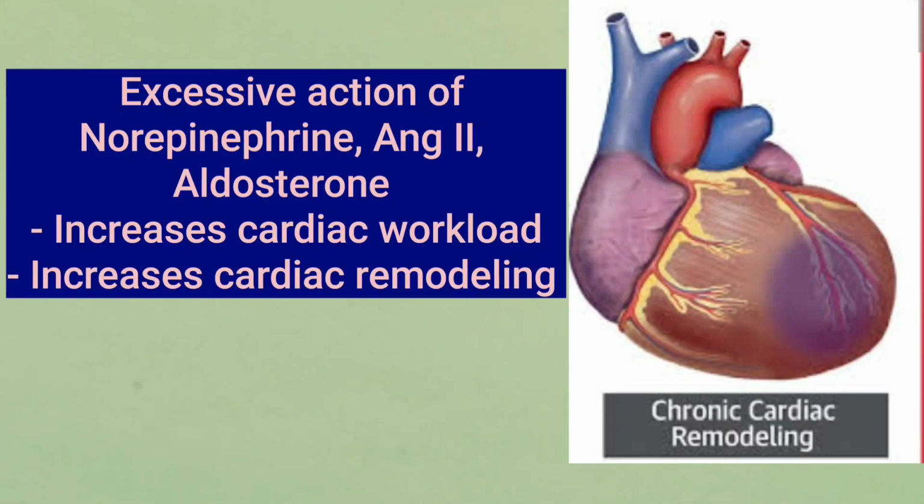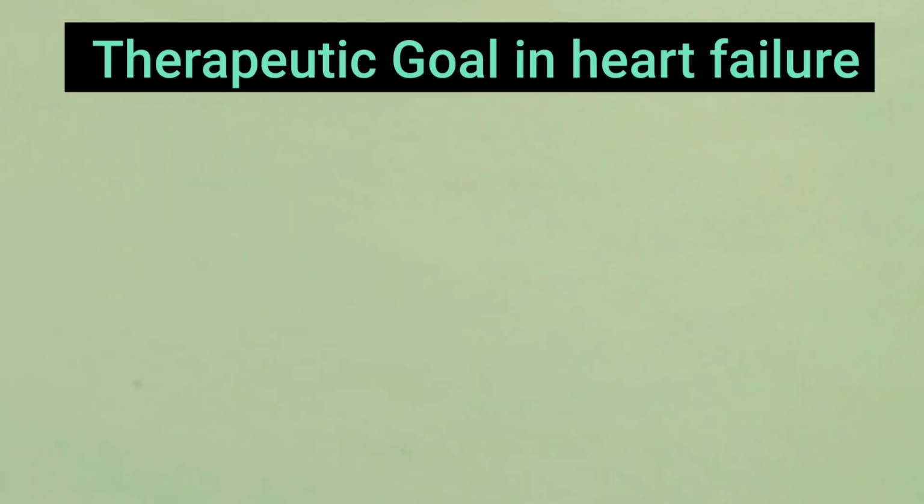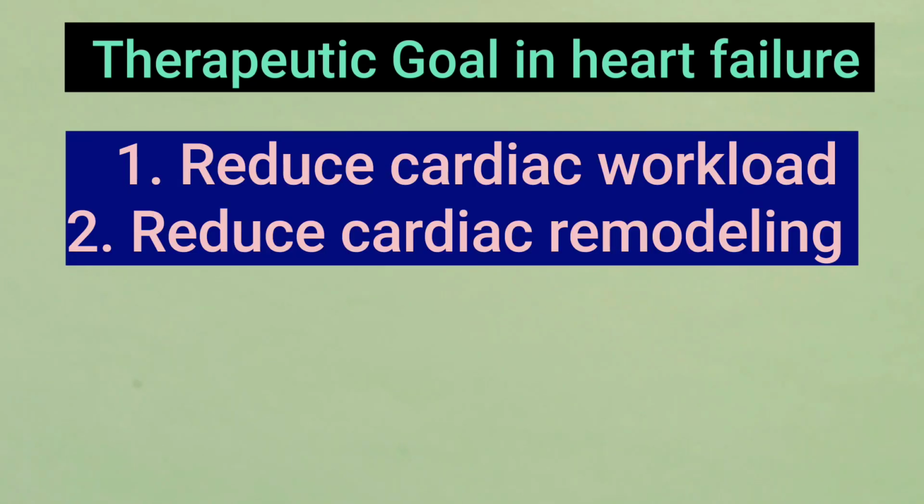Excessive action of norepinephrine, angiotensin II, and aldosterone increases the cardiac workload and produces cardiac remodeling. Increased cardiac workload is a common finding in heart failure and is determined by increased afterload, increased preload, increased contractility, and increased heart rate. Therefore, the therapeutic goal in the management of heart failure is, one, to reduce cardiac workload, and secondly, to reduce cardiac remodeling and fibrotic changes in various organs such as myocardium, kidney, and other organs.